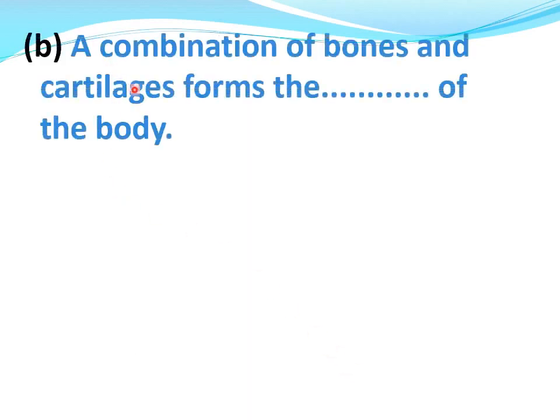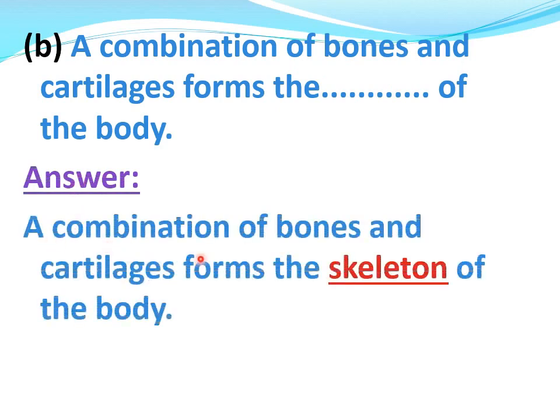B part, a combination of bones and cartilages forms the dash of the body. Answer, a combination of bones and cartilages forms the skeleton of the body.